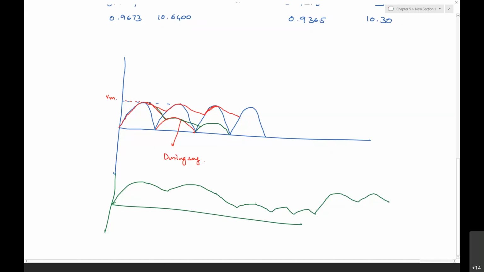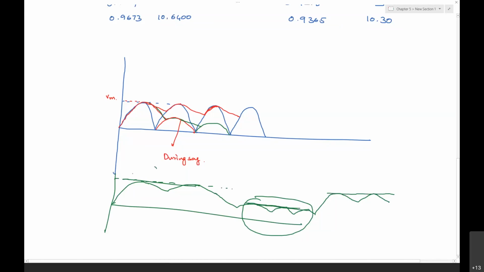But the thing is, during the sag, when the fault occurred in the system, the voltage is going to decrease. It may have been maintained before the fault; this is the nominal voltage. During the sag, the supplied voltage itself has decreased, so we cannot maintain this particular voltage all the time. This is the voltage during the fault. Again, when the fault has been cleared, it is brought back to the nominal voltage. This is the voltage waveform which I'm expecting as an answer.